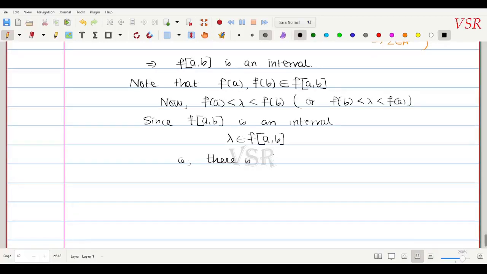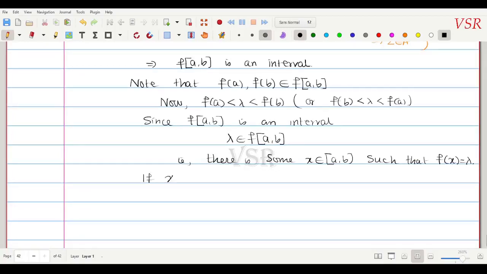ஓகே, அப்படின்னு அர்த்தம் that is some x belongs to closed interval a comma b such that f of x is equal to lambda, இப்படி ஒரு பாயிண்ட் கிடைக்கும். And note that இது வந்து x equal to a, x equal to b யும் நான் இங்க சேர்த்திருக்கேன். ஆனா அது இல்லைன்னு சொல்லணும். ஏன்னா we need to show that x belongs to open interval a, b ன்னு சொல்லணும். Okay?